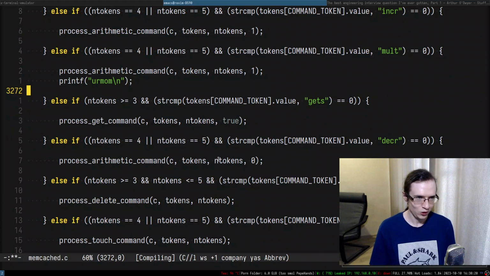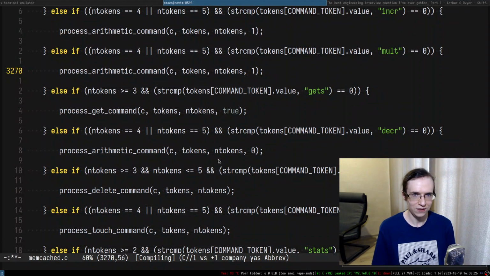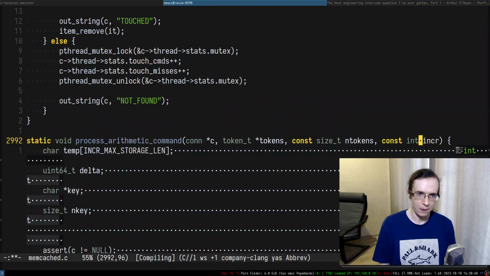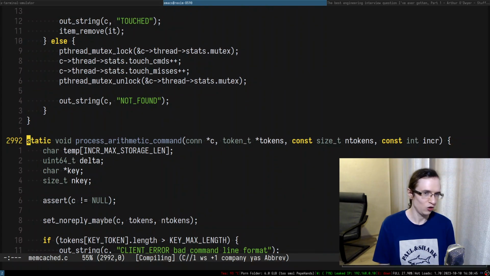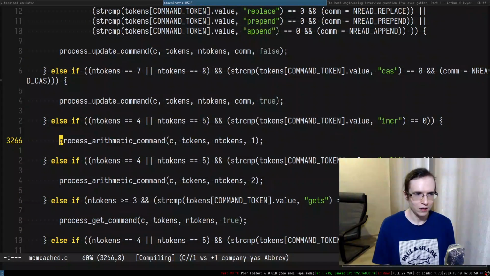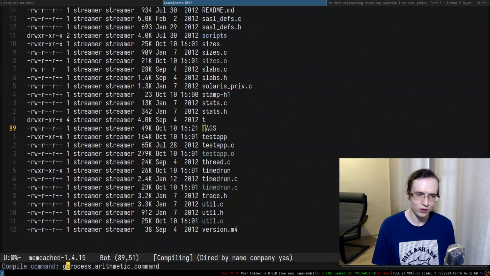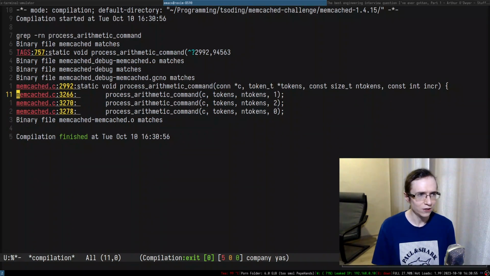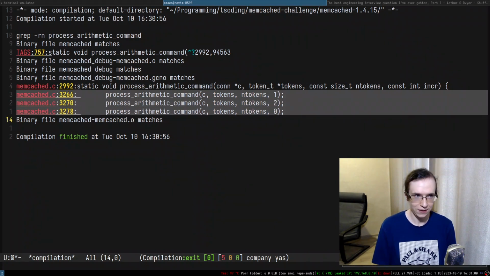So essentially, chat, what we need to do is just add 2 in here. It would be kind of nice to now transform this entire thing into an enumeration instead of a Boolean, right? But I'm not quite sure how easy it is to do. So in how many places do we even use process arithmetic command? Is there only 3 places where we use all of that? Here are all of the 3 places that we just added, and the definition.